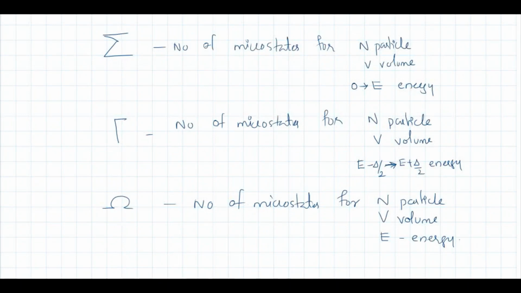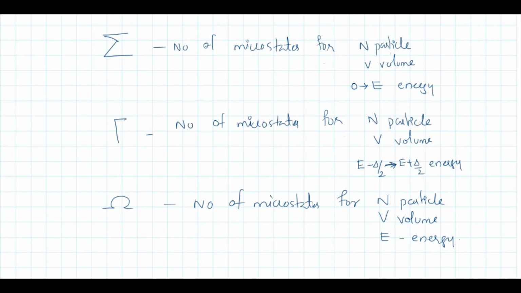Now I will conclude this session with a last remark. We calculated three types of number of microstates. The first one is sigma, the number of microstates for n particles occupying a volume V and having energy varying from 0 to E. Then gamma, the number of microstates for n particles occupying volume V with energy between E minus delta by 2 and E plus delta by 2.